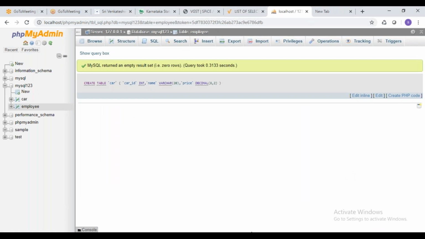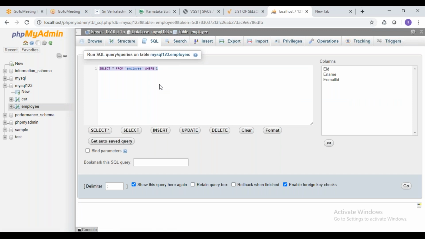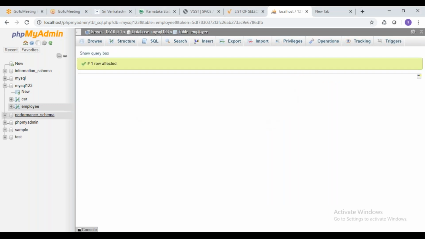Now I create a table, and I try to insert some data into the table. I'm inserting data using the insert query, multiple insert queries.